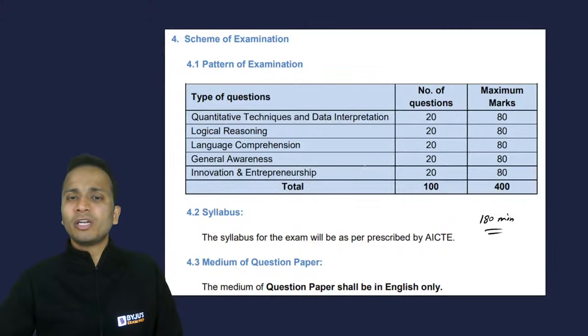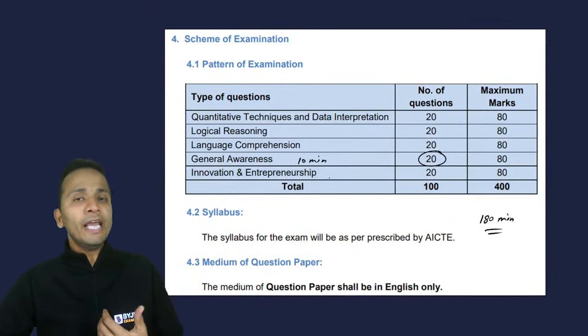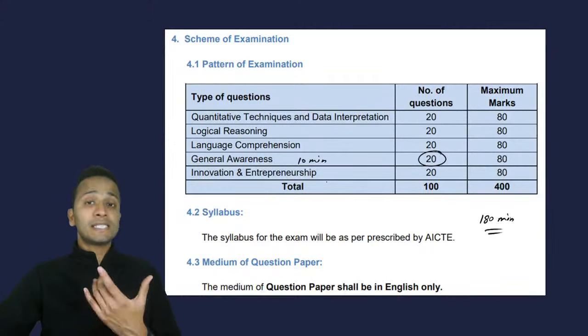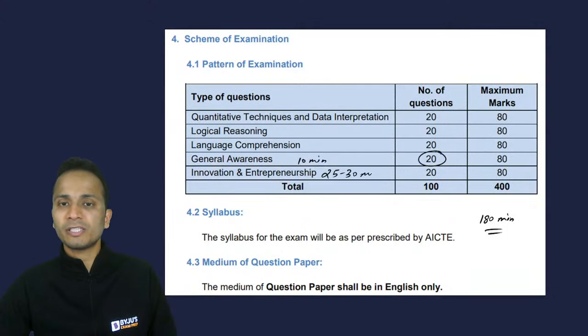Now, talking about general awareness, which has 20 questions, it is not going to take more than 10 minutes of your time to attempt these 20 questions, right? Then innovation and entrepreneurship is a section in which you will require a lot of reading. So I can take out 25 to 30 minutes for this section.